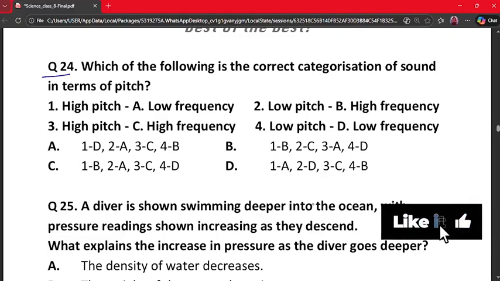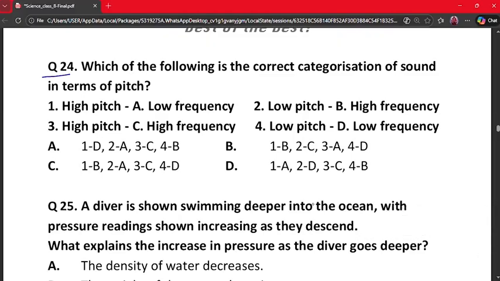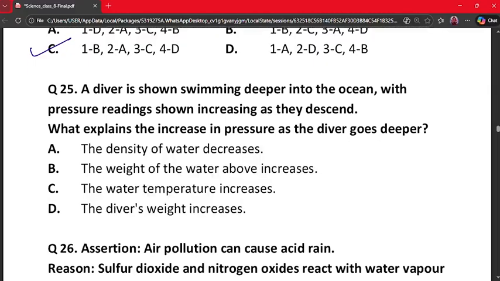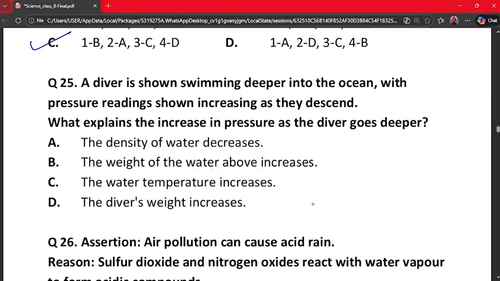So match this carefully, high pitch to high pitch, so 1 is to B. Low pitch will be to low pitch, so 2 to A. So 1B, 2A we can see in option C, 3C which is correct, high pitch high frequency, and 4D low pitch to low frequency is also correct. So our correct answer is option C. Moving on to the next question, that is question number 25.